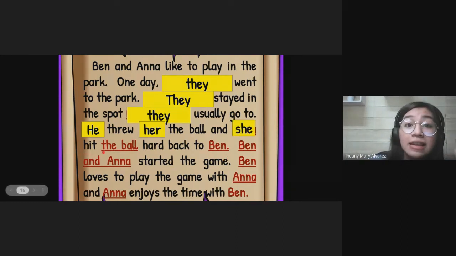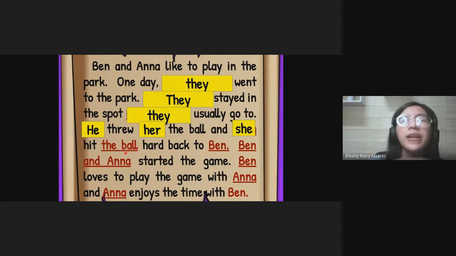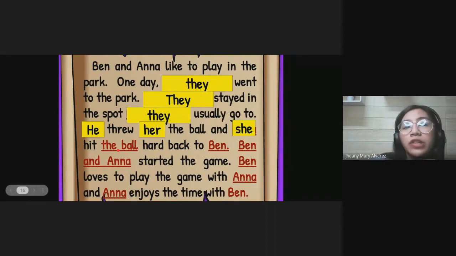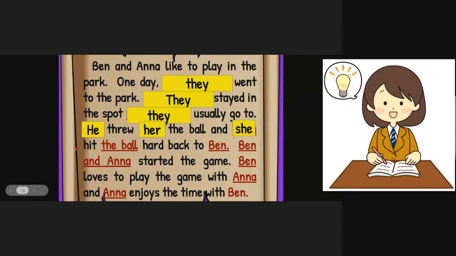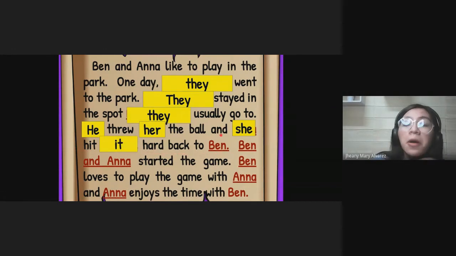She hits the ball. Now we repeated the ball here again. What word should we replace the ball with? Let me call on Marielle. It. Very good. Hard back to Ben.